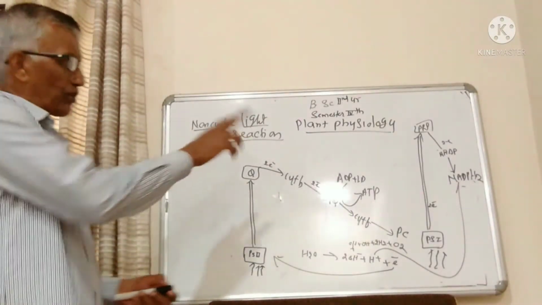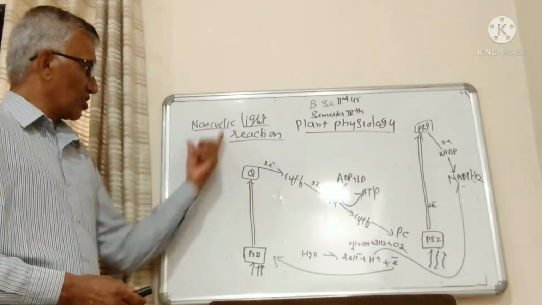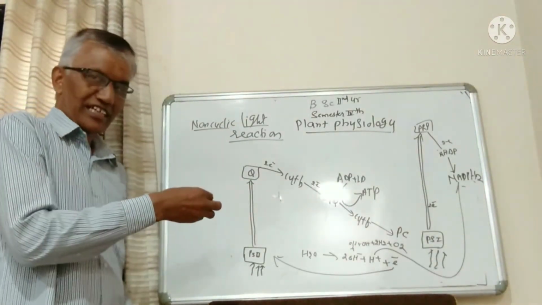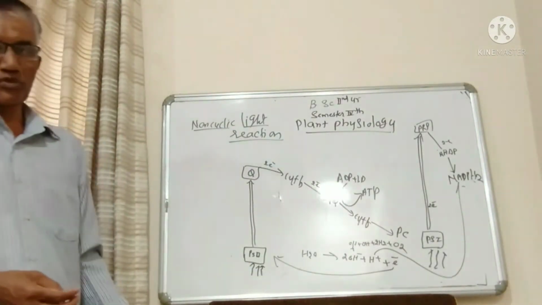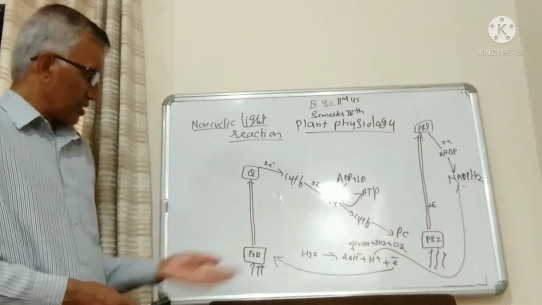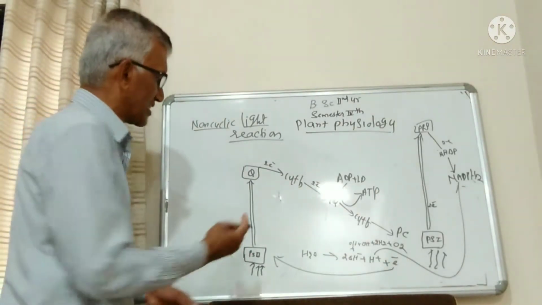Here we will discuss non-cyclic photophosphorylation stepwise. As soon as a ray of light falls on the chlorophyll molecules of pigment system 2, electrons are ejected.